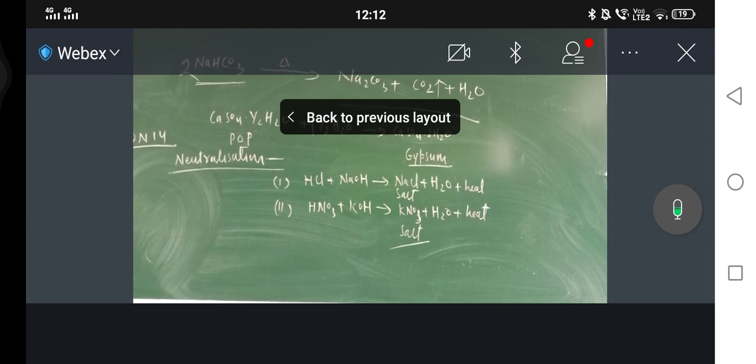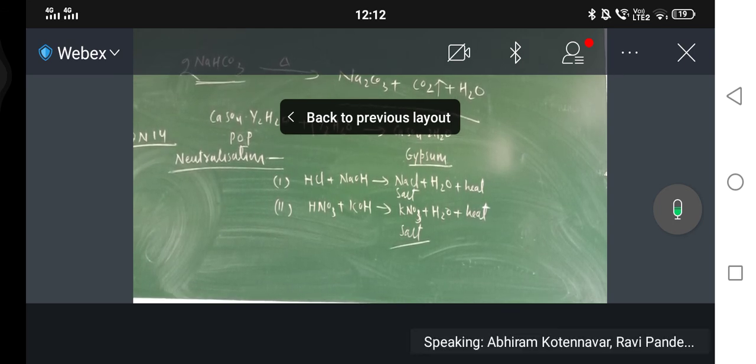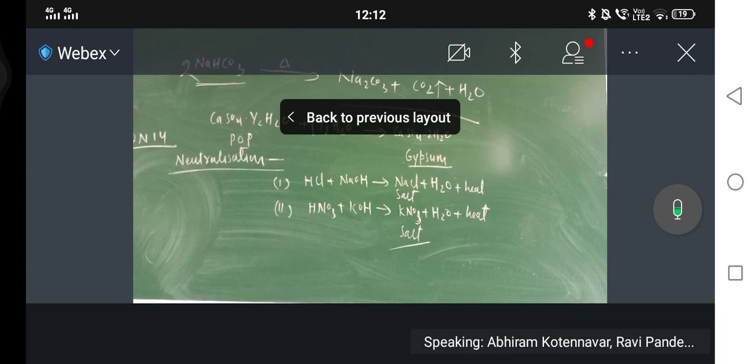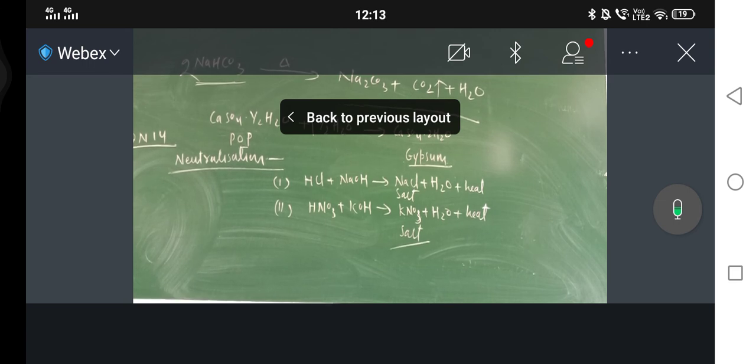Correct? That is why, see, when pH is 7, at that time H positive ion molar concentration is equal to OH negative ion concentration. And always remember, the product of H positive and OH negative should always be equal to 1 into 10 raised to the power minus 14. Correct or not? Yes, sir. So basic solution also has H positive ion in addition to the OH negative, but they are basic because OH negative ion concentration is greater than H positive ion.